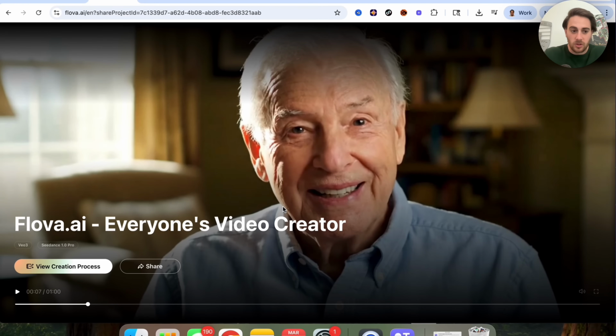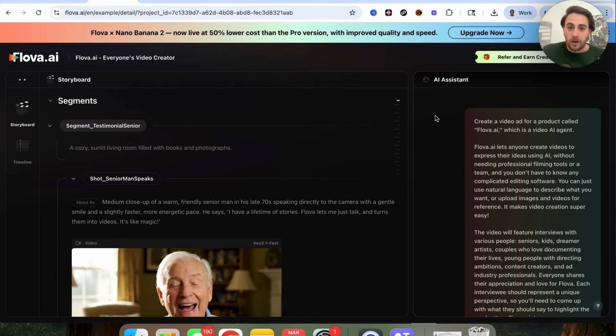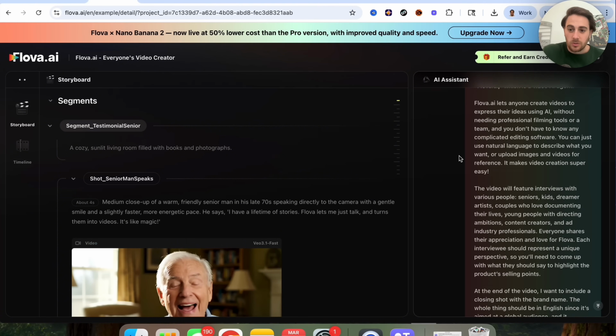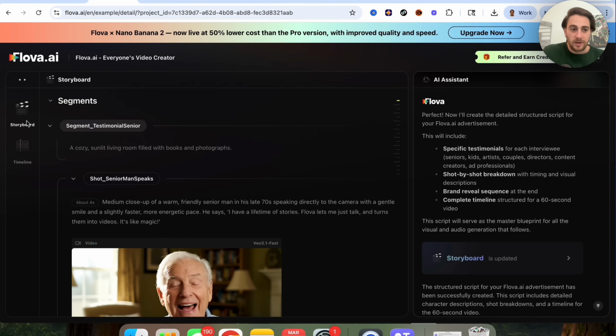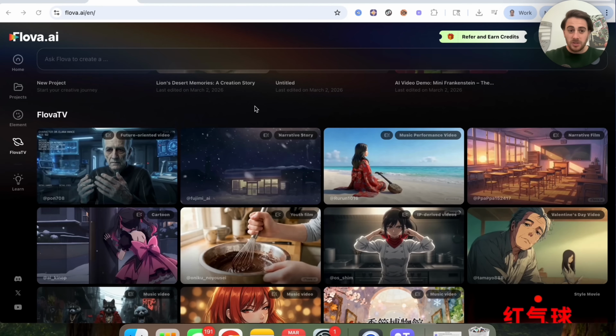So this is incredible. We have this character here. Again, you could turn yourself into a character. You could use this to actually create content. We could go through and view the creation process right here, where we could see everything that was used, all the different prompts, all the different back and forth, the storyboard, and we could see the timeline down here, whether we have the music, where we have the voiceover, where we have the video, and if we wanted to, we would be able to edit all of this. So this gives you full creative control over your AI avatar, the script that's being used, the storyboard that's being used, the models that are being used, and even the editing.